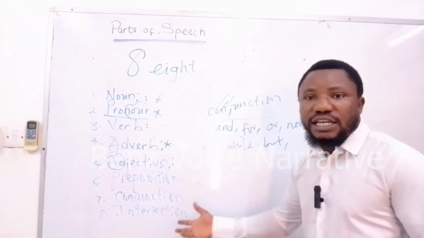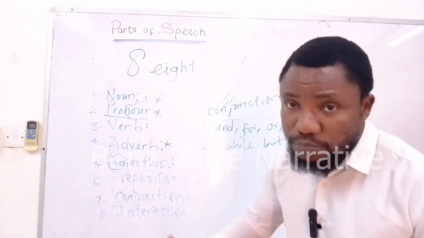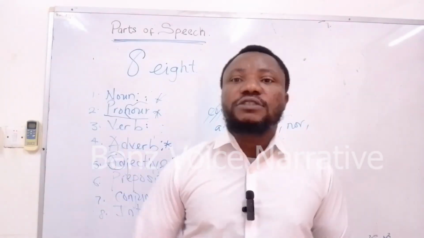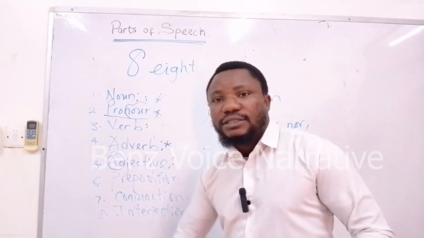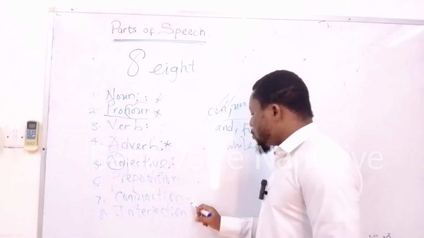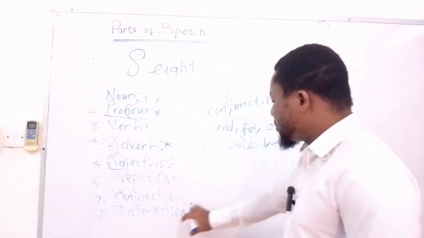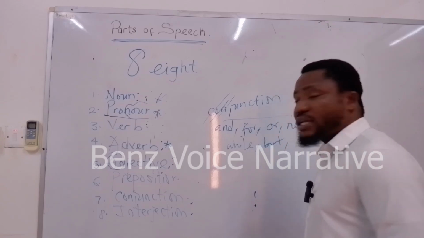And finally, interjection. What's an interjection? Interjections are parts of speech, words that are used to show or reveal emotion or to show surprise. Words that express the state of emotion or the state of mind are known as interjections, or you use them to express surprise. And most of the time, when you use an interjection, you add the exclamation mark to the end of the word.